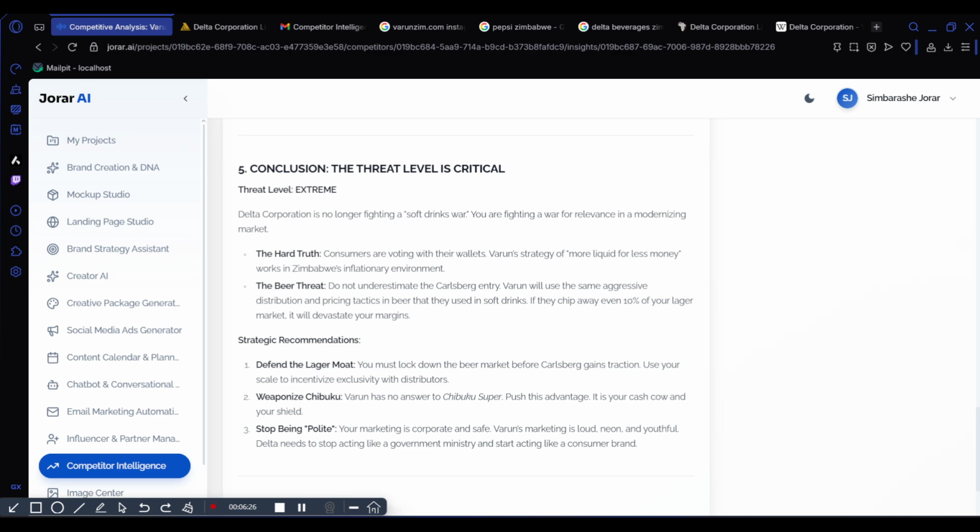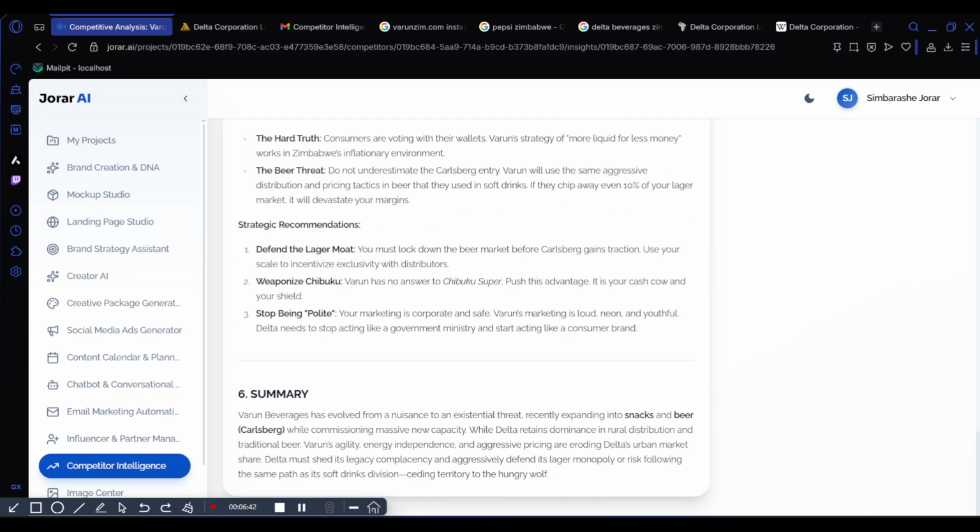Varun strategy of more liquid, less money works in Zimbabwe inflationary environment. The beer threat, don't underestimate the Carlsberg entry. Varun will use same aggressive distribution and pricing tactics in the beer that they use in soft drinks. If they chip away even 10% of your lager market, it will be devastating on your margins. So, as you can see, it creates a summary.